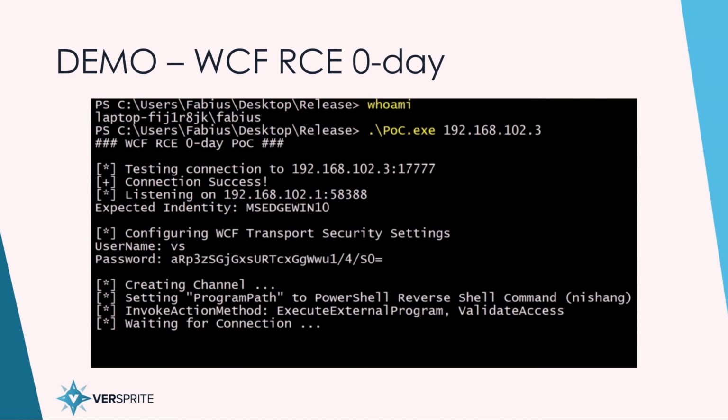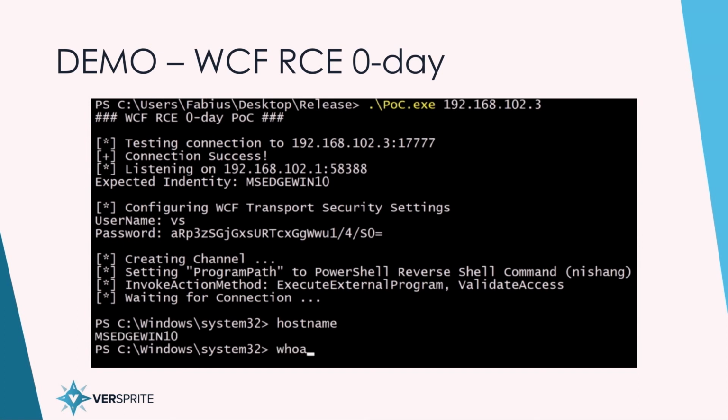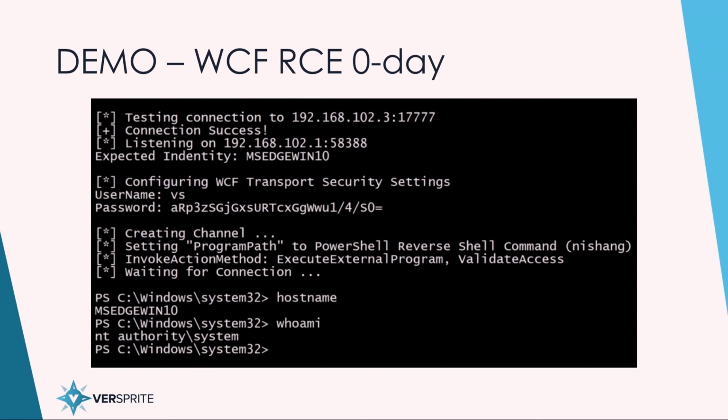It establishes the connection, gets the identity, hashes the password, creates the channel, sends the command, waits for the connection. It takes a little bit, but it's worth it because whenever it actually does return, we're presented with a PowerShell system shell. I run hostname. You can see that the hostname is MSEdge Win10, which is our expected identity name. I run whoami, and I'm system.